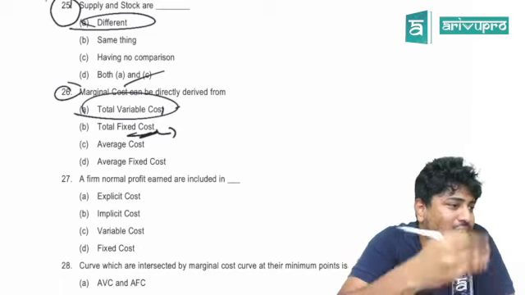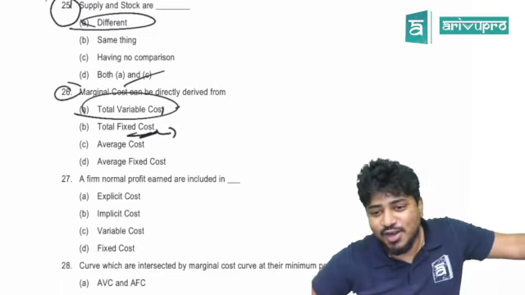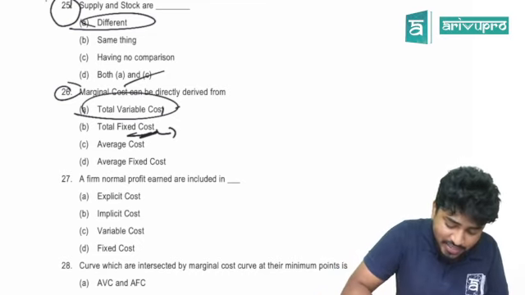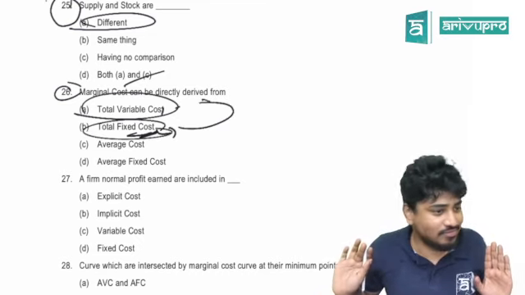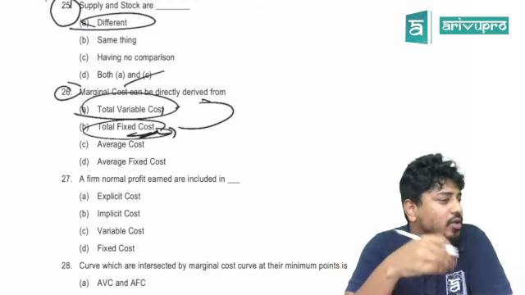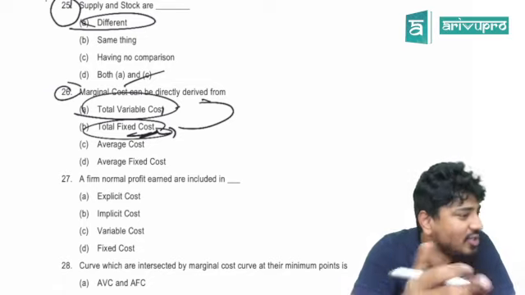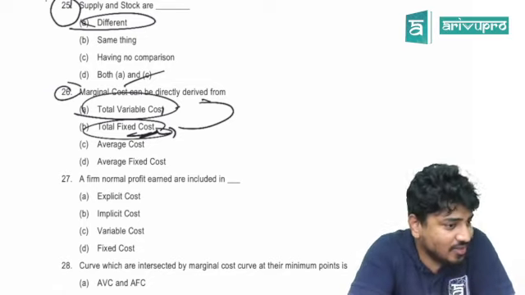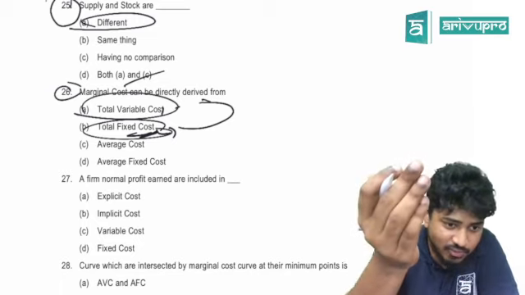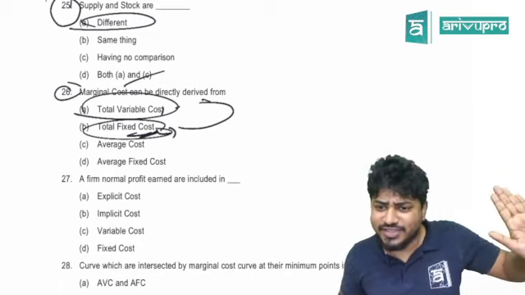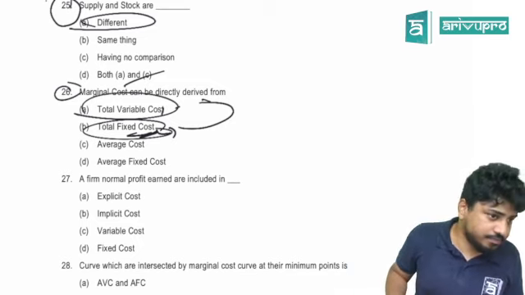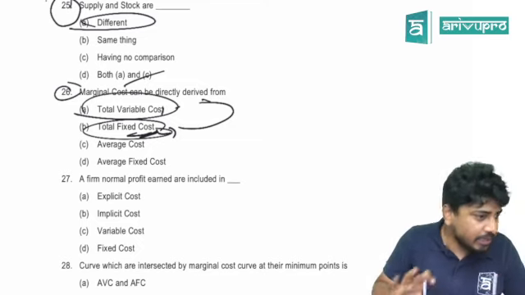So do not refer to the institute and say, sir, institute has said total fixed cost is the answer. You also know, I also know, this can never be the answer. Are we all clear here? Sometimes the institute does make a mistake and they confuse the student. Because now I do the video, I'll publish it somewhere. Some student will go, sir, guidelines answer is saying B, why you are saying A, right? Institute can be wrong certain times. Are we clear? So don't be very nitpicky on things.